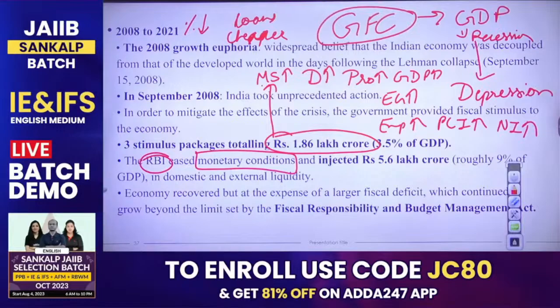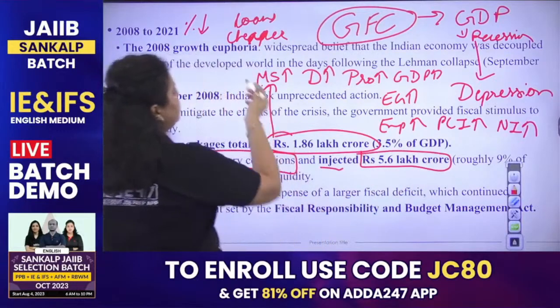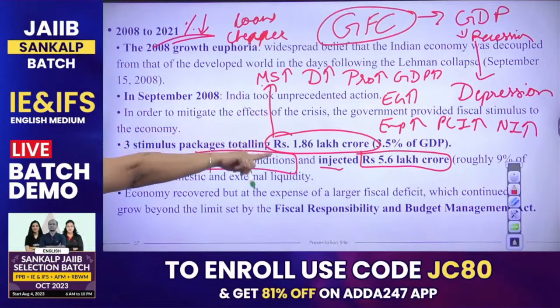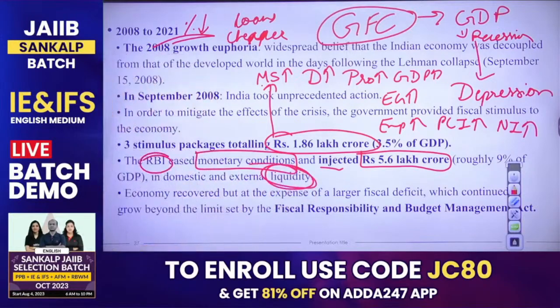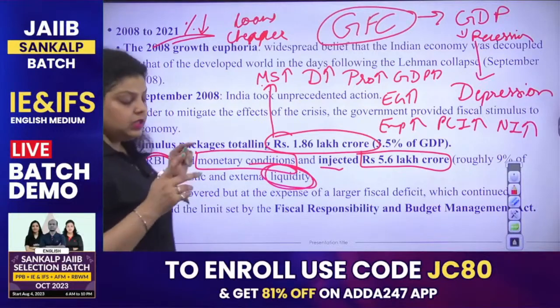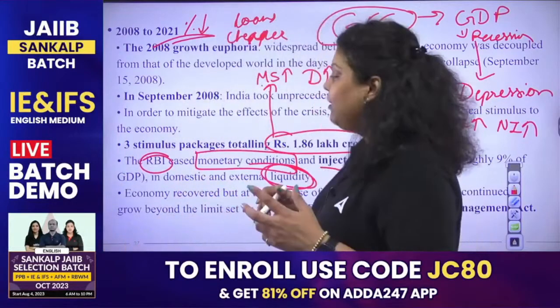So this is what RBI also did. RBI injected 5.6 lakh crores into the economy by reducing the policy rate, which was roughly 9% of our GDP. To do what? To increase the liquidity in the economy. So this is how we mitigated the effect of the crisis on the Indian economy. And that was successful. That was very successful. But this successful step that the government of India took, what did it cost?